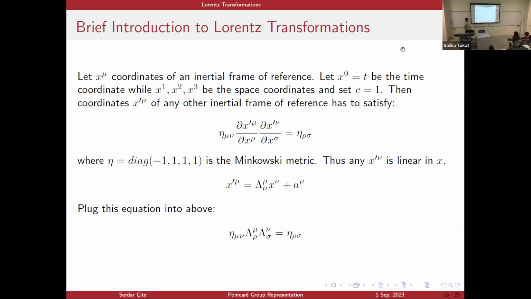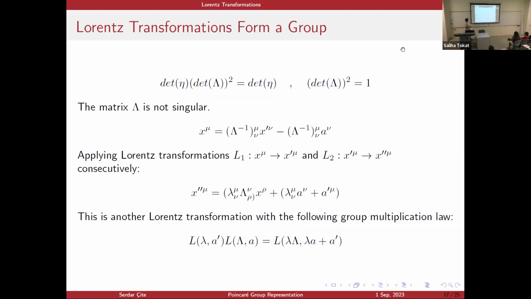So I want to show you that this Lorentz transformation actually has a group structure. I take the determinant of this equation, and I see that the determinant of lambda is either 1 or -1. So lambda inverse exists, and I may get the inverse transformation of any Lorentz transformation in the following equation. Now I apply two Lorentz transformations L1 and L2 consecutively, and I see that their combination is also a Lorentz transformation.